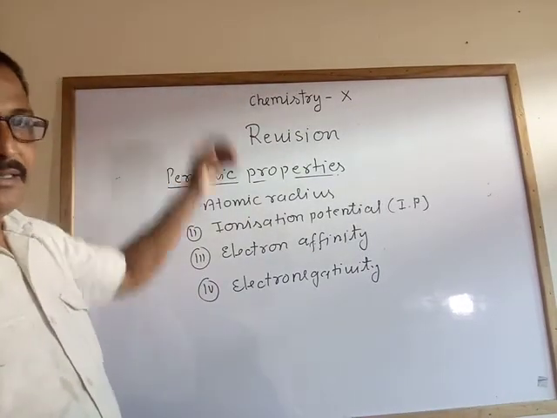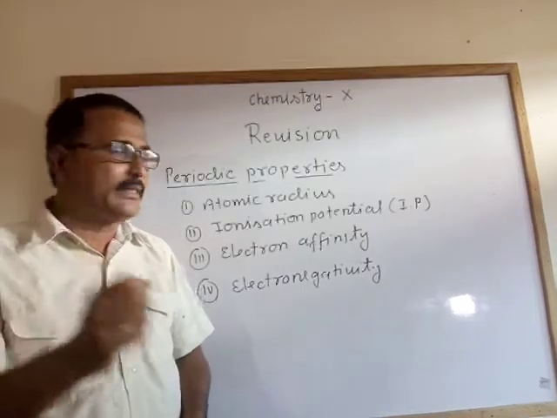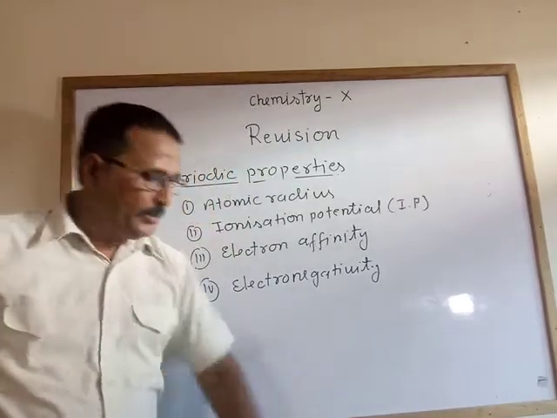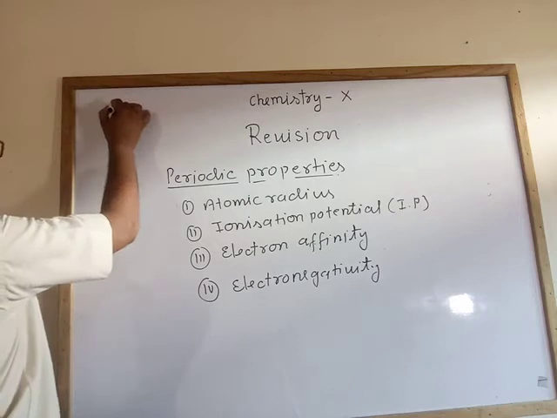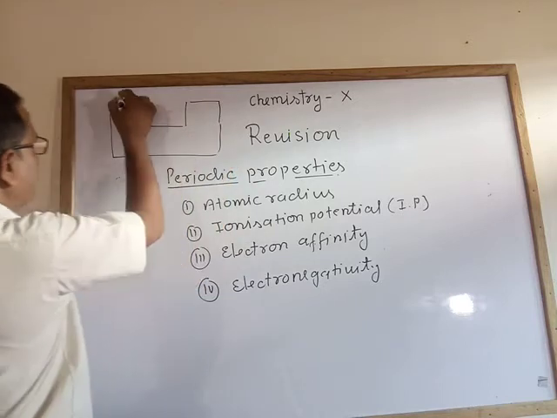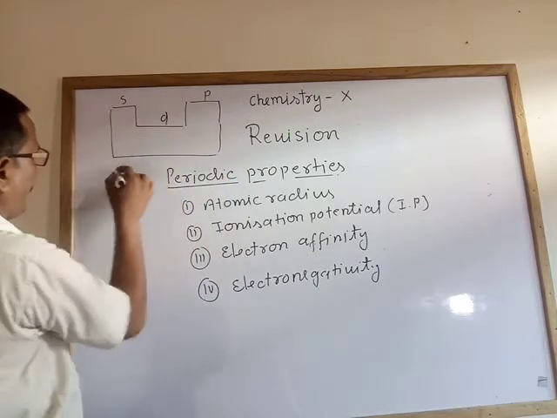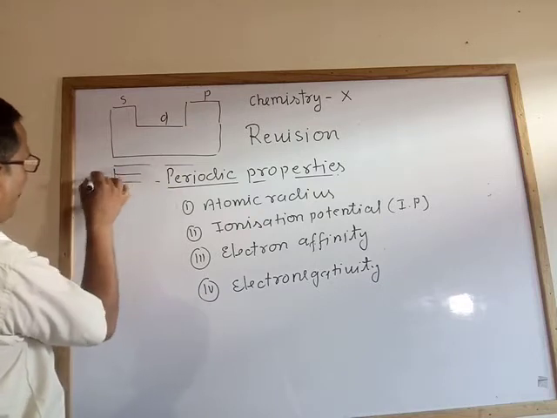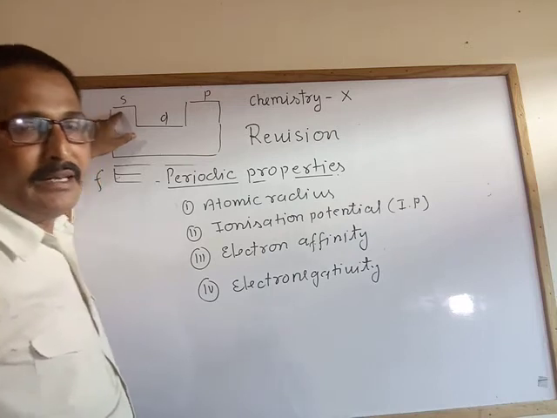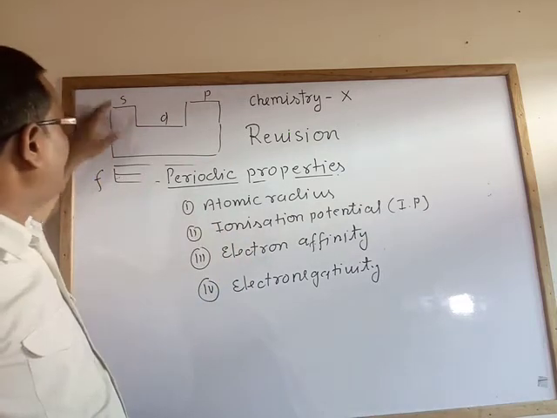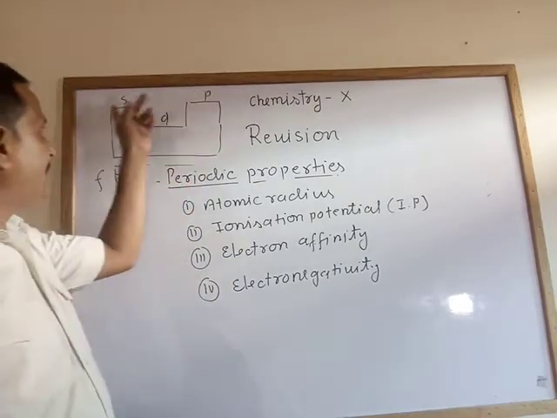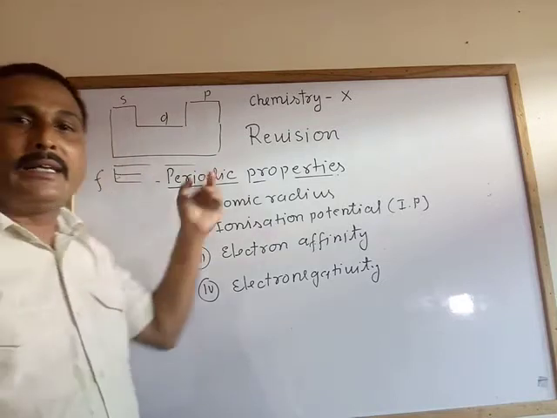Revision in chemistry. I am going to focus on the main points of the chapter on the periodic table. In the periodic table, you know that elements are classified on the basis of blocks, that is S block, P block, D block, and here F block elements. The S block elements are mostly active metals, the alkali metals and alkaline earth metals. In the S block come the alkali metals and alkaline earth metals.